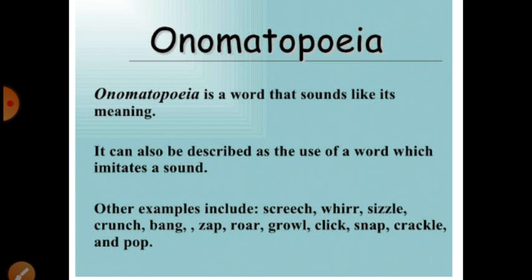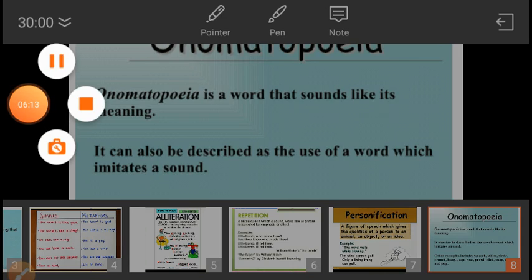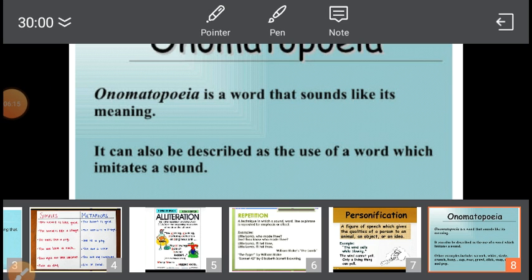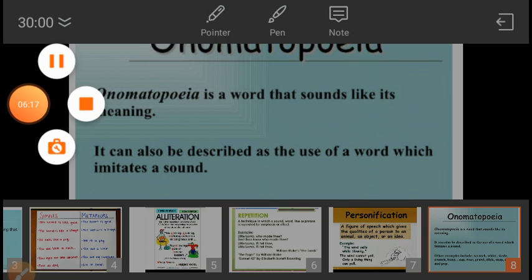Okay, so these were the figures of speech which we have studied in previous classes. In the next video, I'll tell you about some new figures of speech.